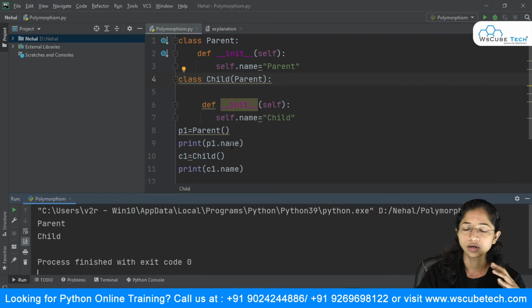Now we'll talk about method overriding in Python. Let me remove this, and instead of a variable I will declare a method here. I will say def, and my method name is hi, and this time I'm going to print "hi, I am parent".